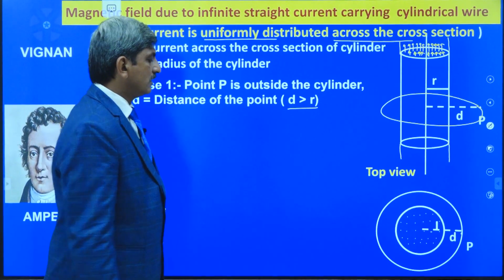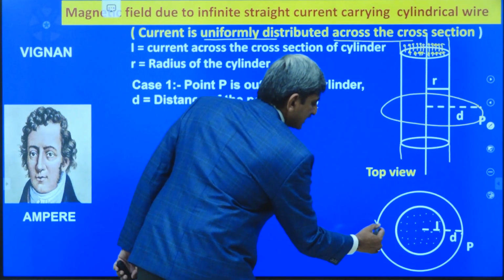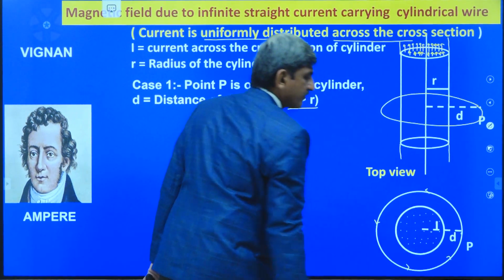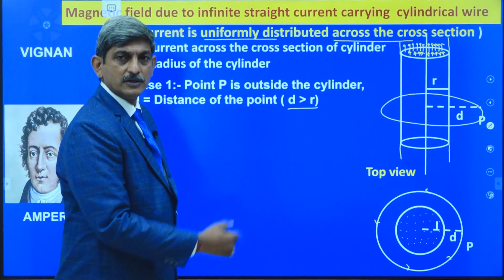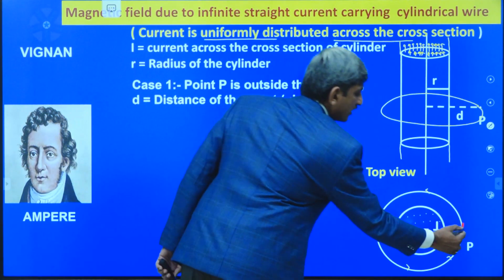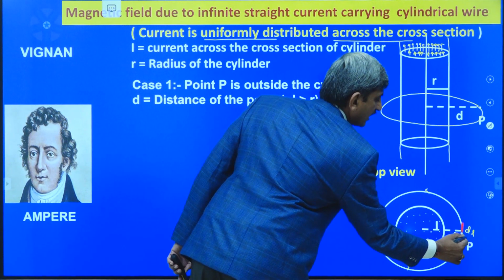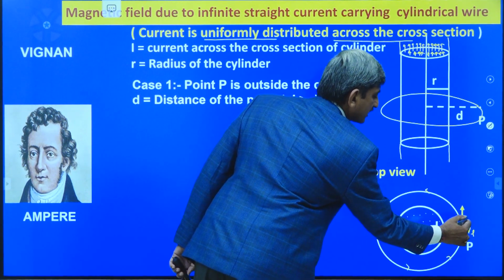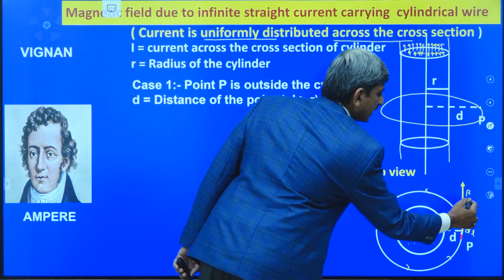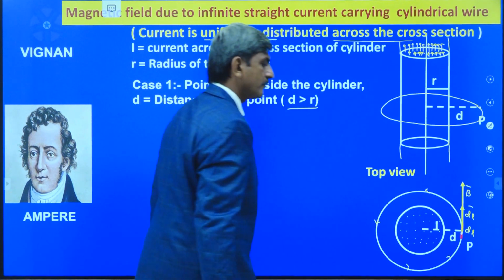Here also, let us consider the direction of the loop in the anti-clockwise direction like this. To calculate the B value at point P, again let us consider a small element of length dl, and dl bar is along the tangent direction and B bar is also along the tangent direction like this.